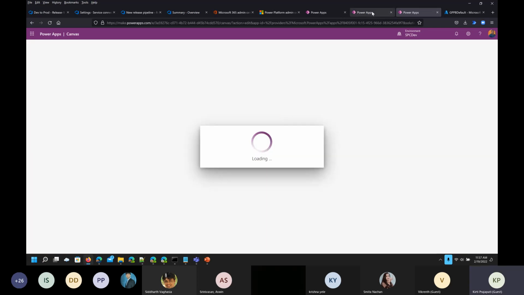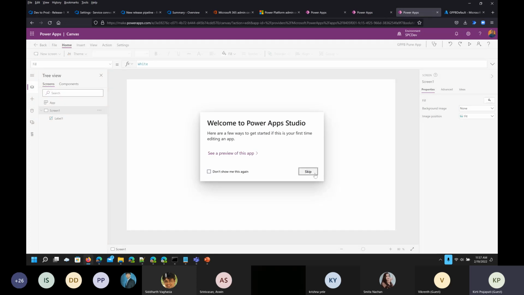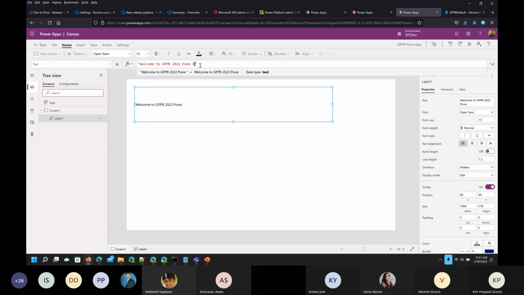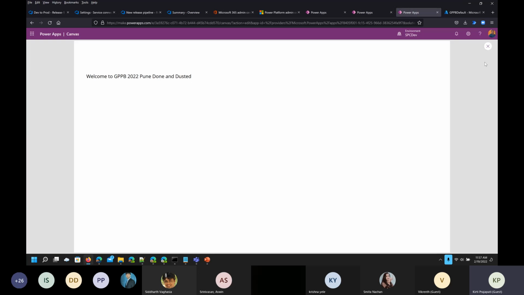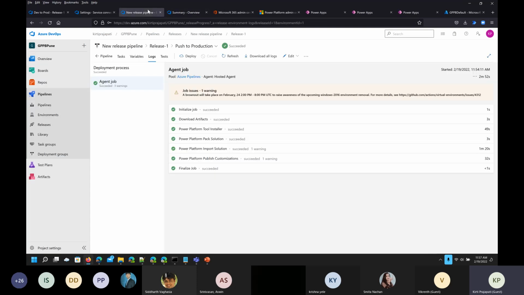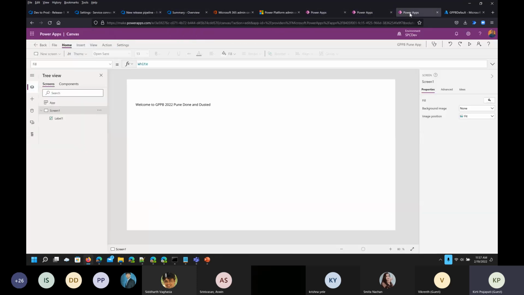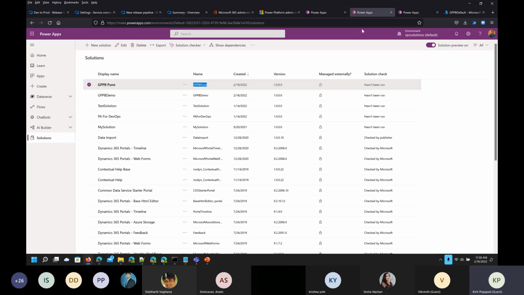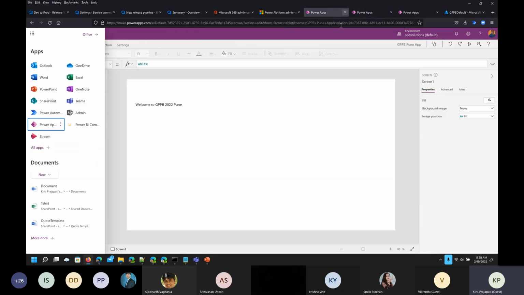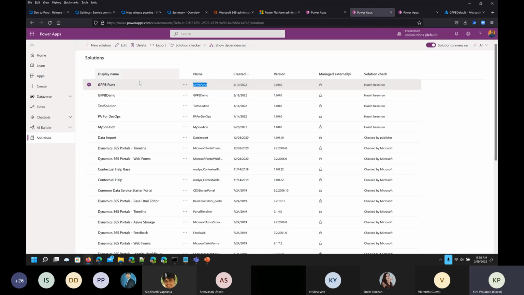And see, this is the answer for managed and unmanaged. Now I have moved this app as an unmanaged solution in the destination, so I will be able to edit this app like this, and save it. So this is how this whole mechanism will work, and from here you can just share the app with different users. So our app is available from the source environment to the destination environment as an unmanaged solution.